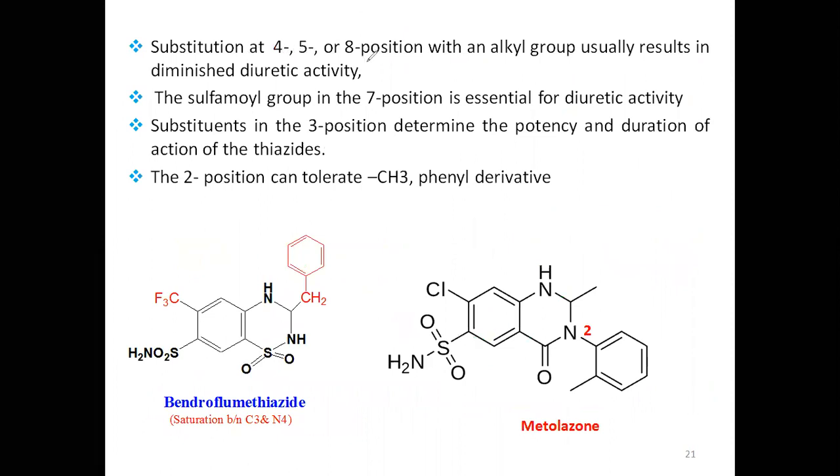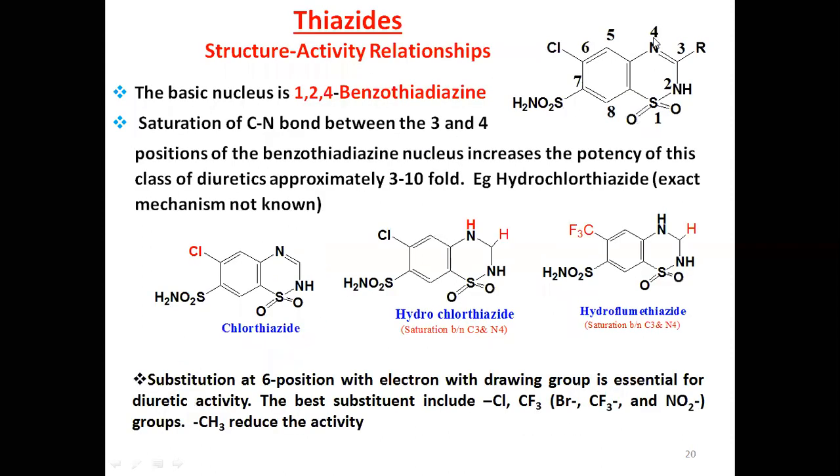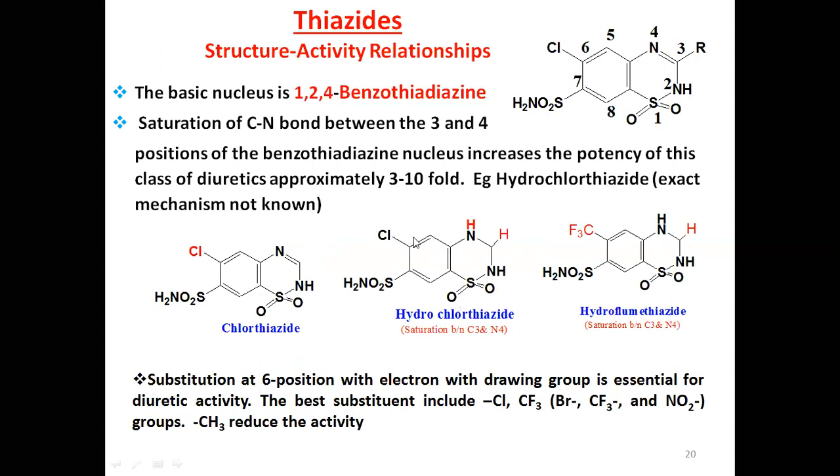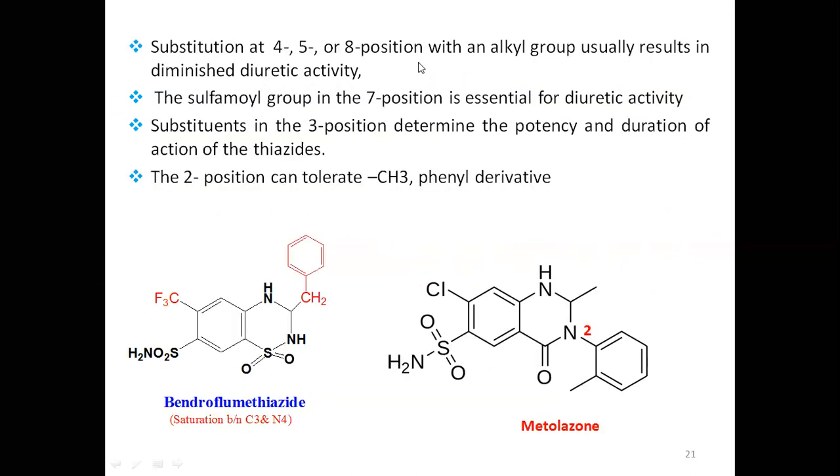Now, substitution at 4, 5, 8. In those pictures you see the 4th, 5th and 8th positions. Here also, 4, 5, 8. There is no substitution in any drug. 4th position, no substitution. 5th position and 8th position, there should not be any substitution here. Then the SO2NH2 group is essential. Substitution should not be present. That we know.